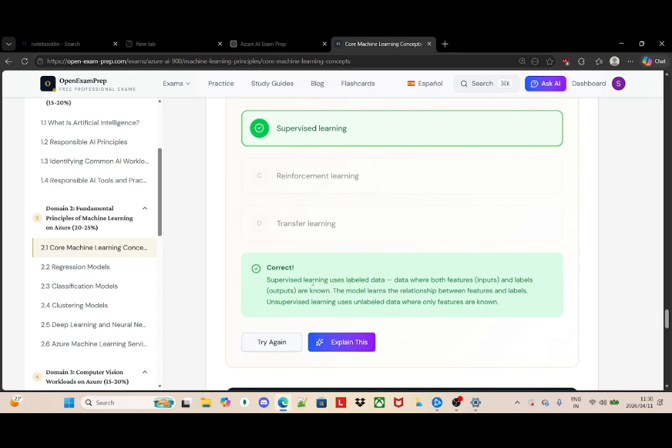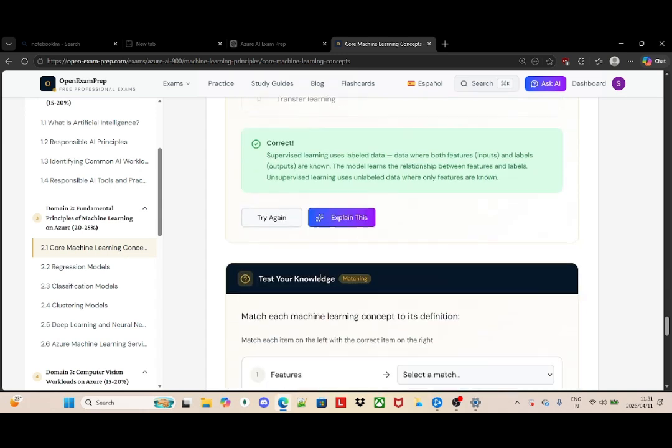Supervised learning uses labeled data where both features, which are the input, and labels are known. The labels are the output, so the model learns the relationship between the features and the labels. We know that unsupervised learning uses unlabeled data where only features are known.